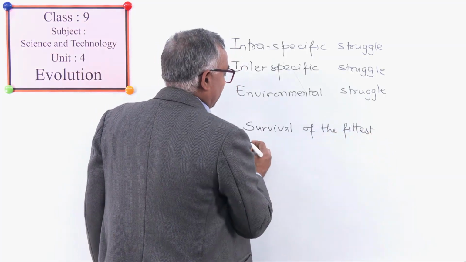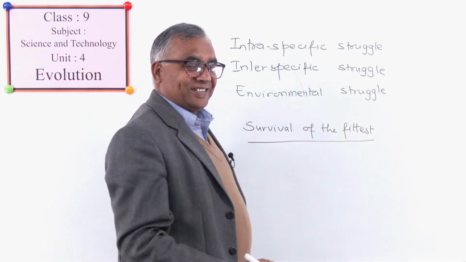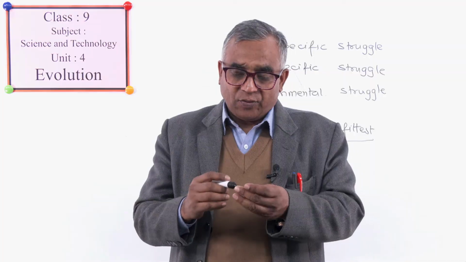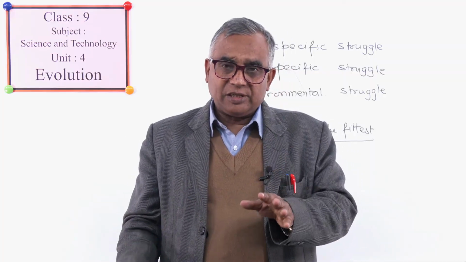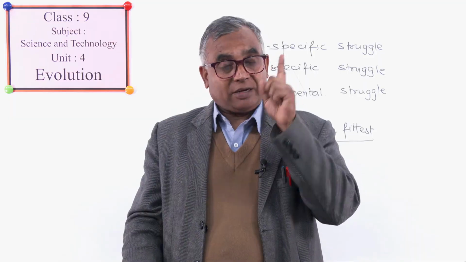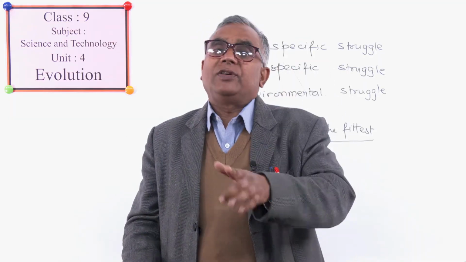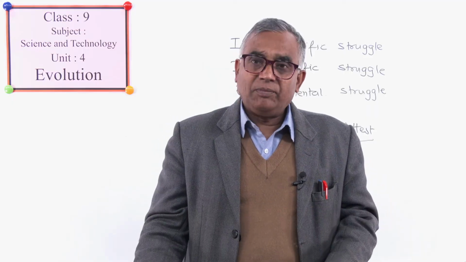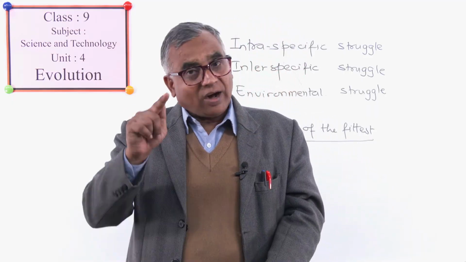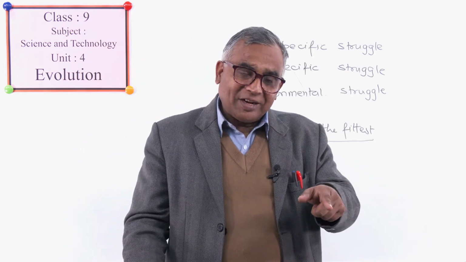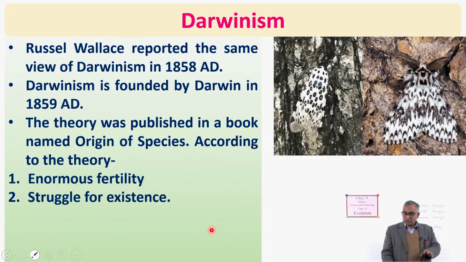The organism which has suitable variation, about which we have to discuss, and can struggle for its existence, that is the fittest, and only the fittest survives. So he used another term, survival of the fittest, for natural selection. That will come later, but it is related with what? Struggle. So all the organisms have to struggle to survive.